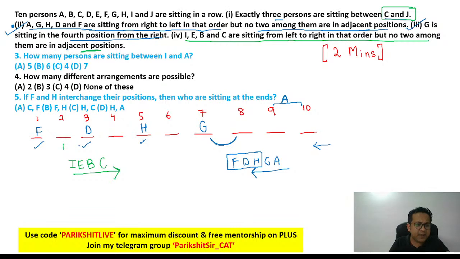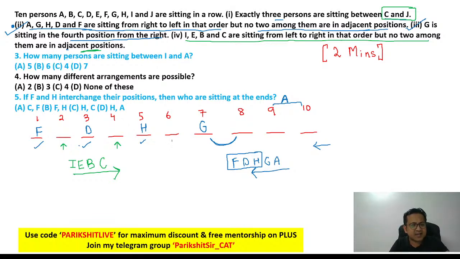Now think about it. C cannot be at number 2. Why not number 2? Because remember, it has to be I, E, B, C. I, E, B have to come first, from left to right, before C. So it cannot be C at number 2. So can C be at 4? Now think about it. If C is at 4, the problem is where will IEB go? Remember, left to right. Where will IEB go? So C will not be at 4 either.